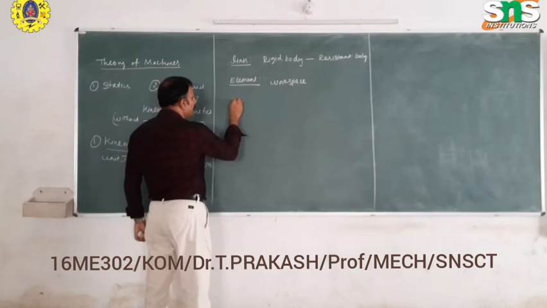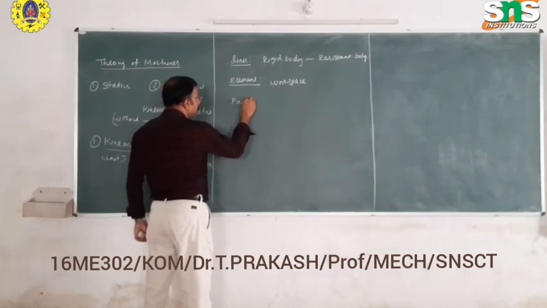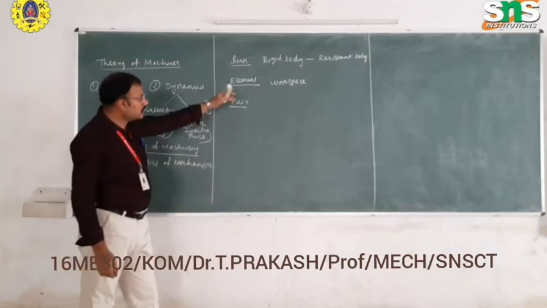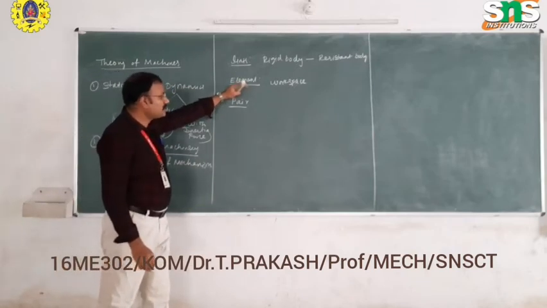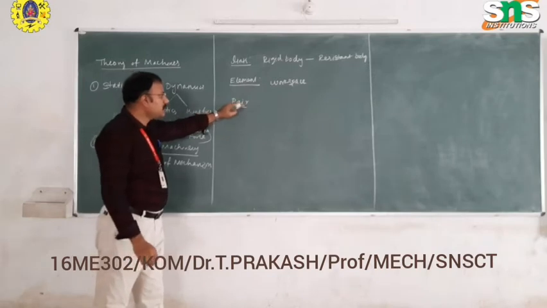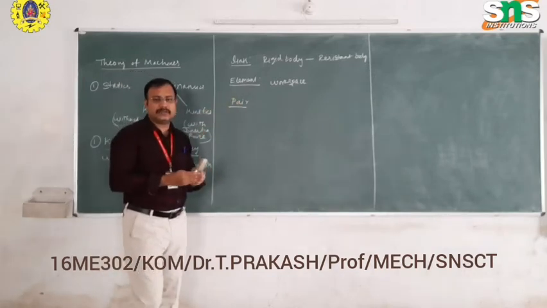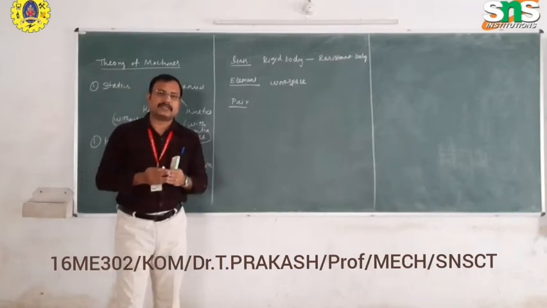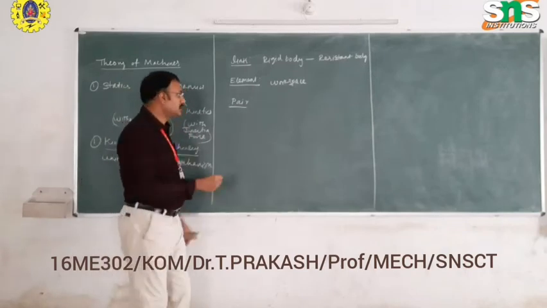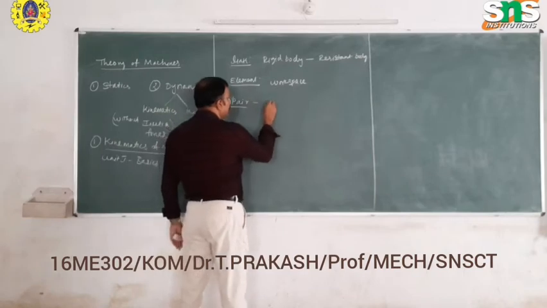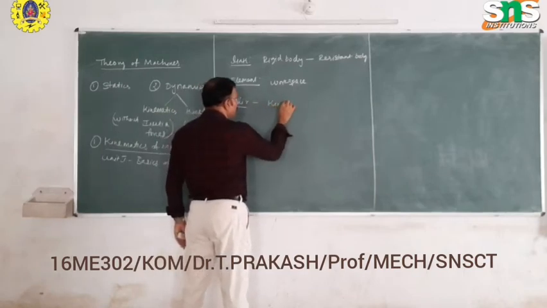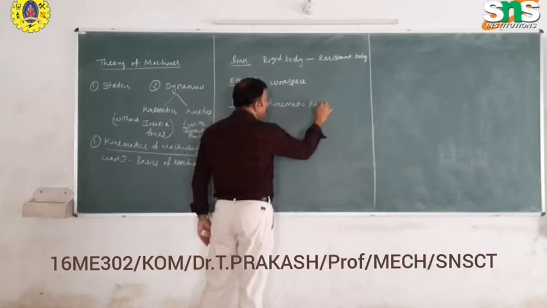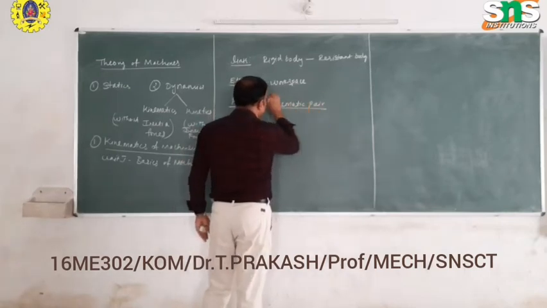Next, we are coming to pair. What is the meaning of a pair? The definition is the same as the element, but the only difference is we combine two links. We combine two links with respect to a joint, with respect to a mechanism, or with respect to a motion. It is called a pair. The pair alone is also called a kinematic pair.